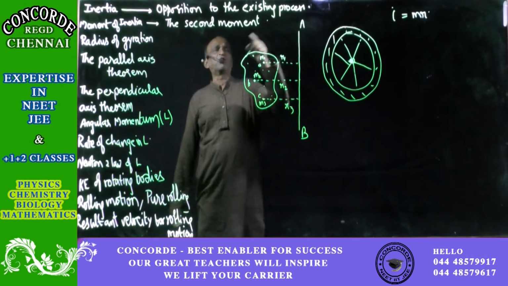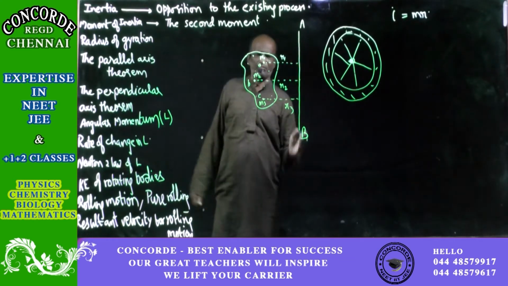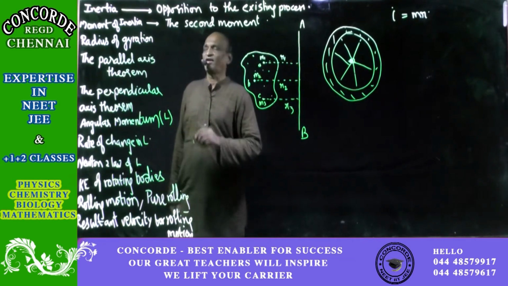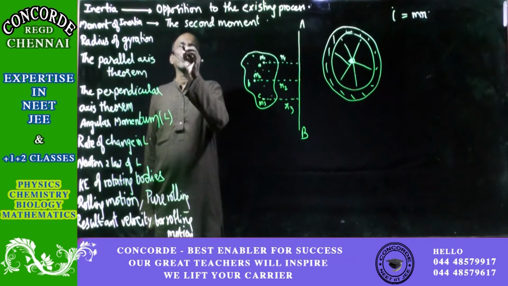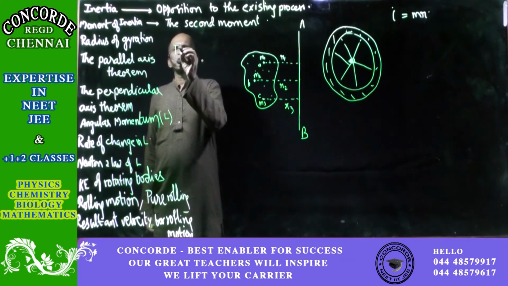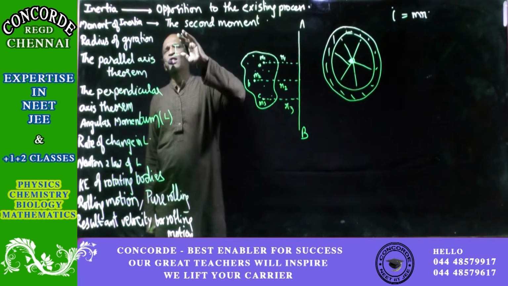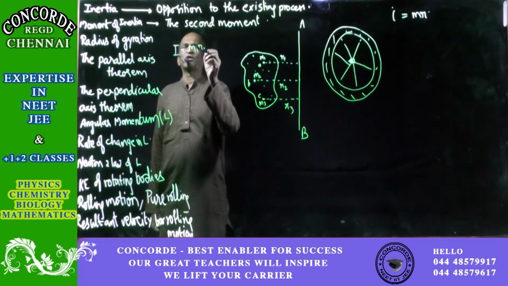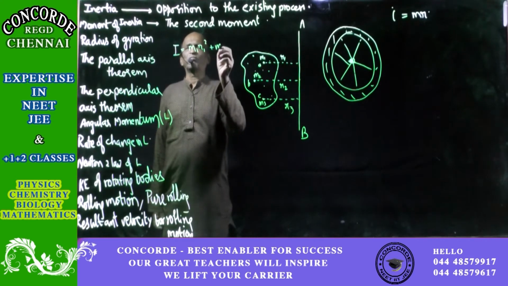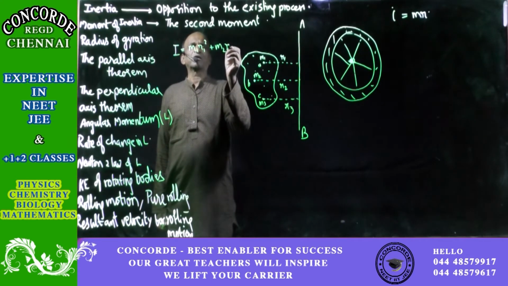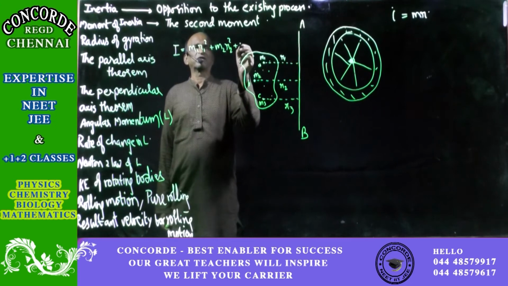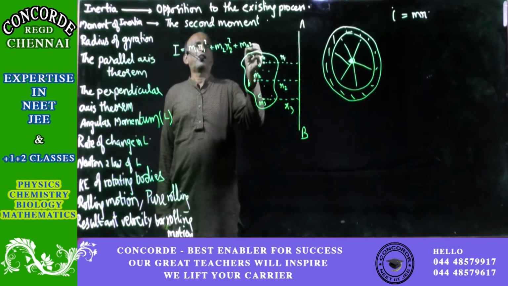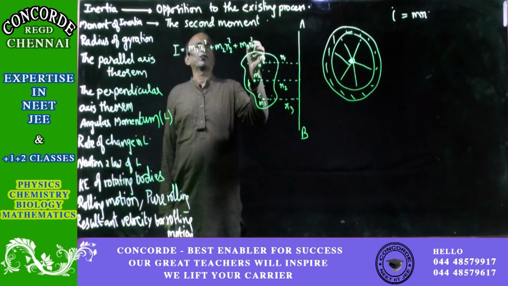So like that, the moment of inertia for the entire body about the line AB will be I, entire body. So I will be equal to the first body m1 r1 square plus the second body m2 r2 square plus the third body m3 r3 square and so on.